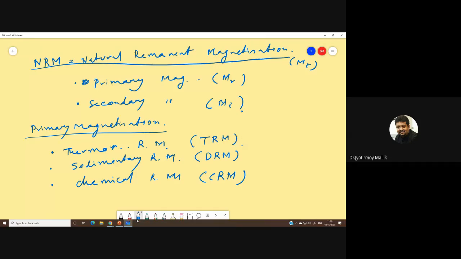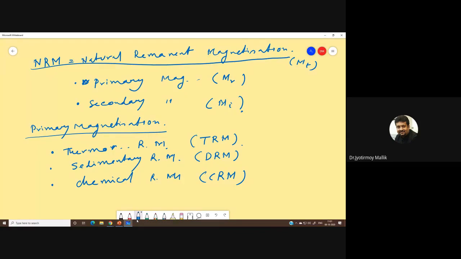Thermal remanent magnetization is related to igneous rocks. You know how igneous rocks are formed: magma or lava gets cooled, gets chilled, and then an igneous rock forms. While this thermal process of chilling goes on, the magnetization that is acquired by the rock is called thermal remanent magnetization.